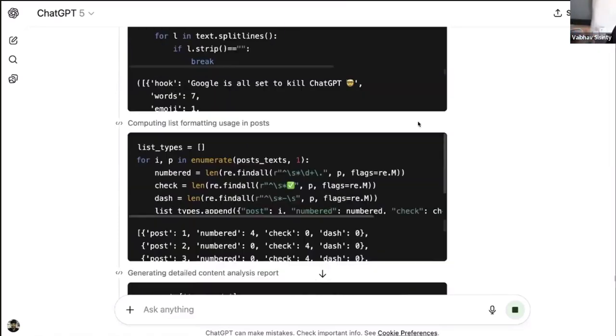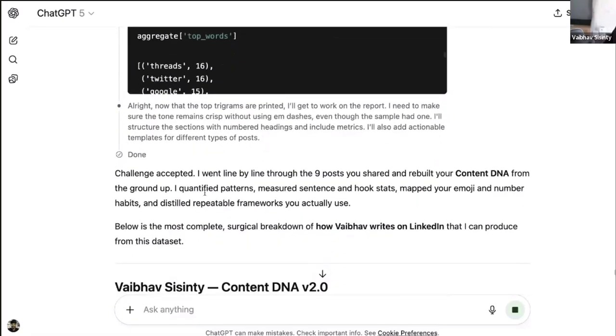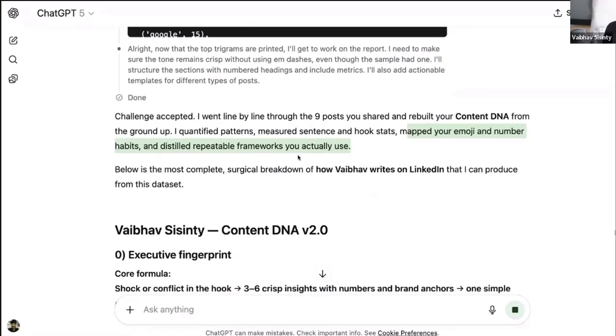Formatting usage by writing code. And look at this, challenge accepted. I went line by line through the 9 posts you have shared and rebuilt the whole content DNA from the ground up. I quantified patterns, measured sentences and hook stats, mapped your emojis, numbers and habits, and distilled it into repeatable frameworks you can actually use. This is the most complete surgical breakdown on how Webhub writes on LinkedIn that I can produce from the data set.